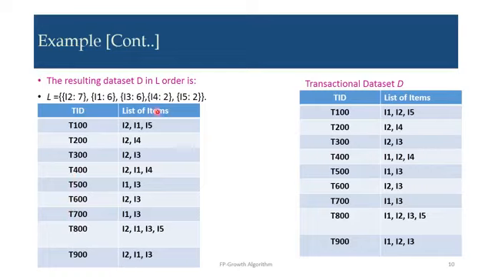Now this is the final list where we have arranged every transaction in descending support count order, or L order. This is done after the second scan. So up to this point we have scanned twice. Once to find the support count of individual items, and in the second scan we rearranged every transaction in L order.